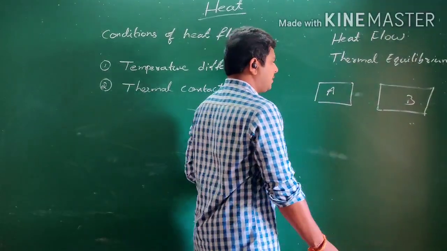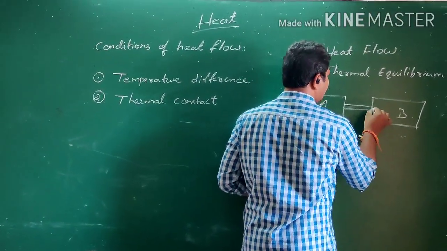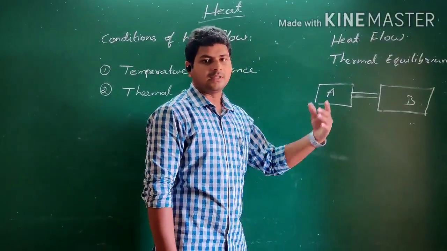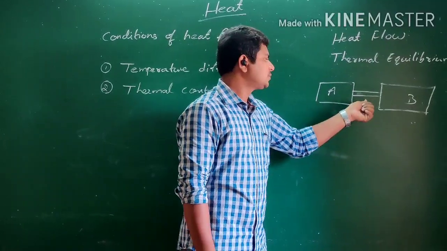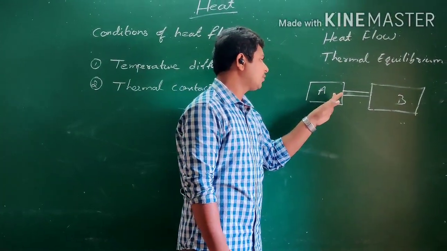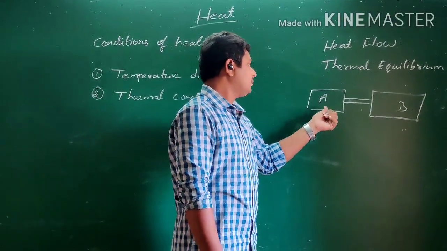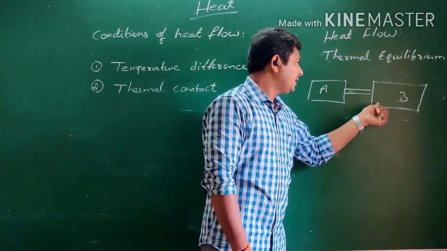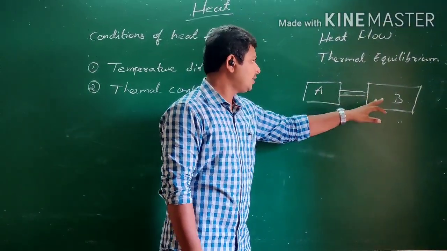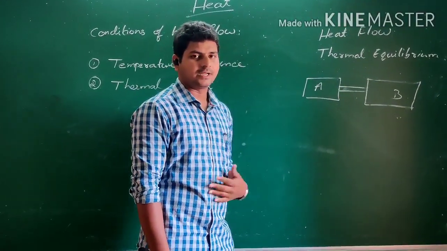For example, I am establishing a contact by joining both the bodies using a metal rod or metal wire. As metal is a conductor of heat, heat can flow from body A to body B, or body A can be directly in physical contact with body B.